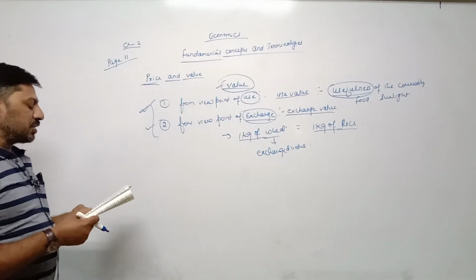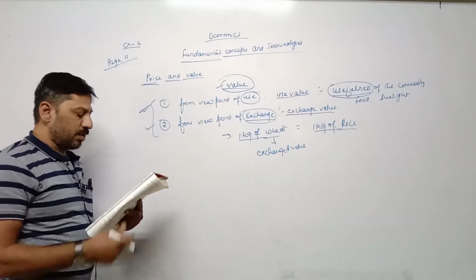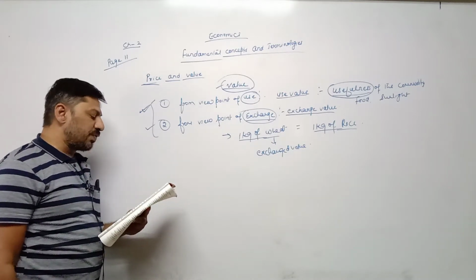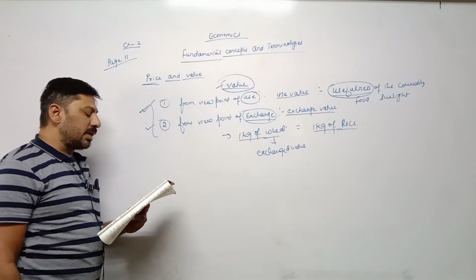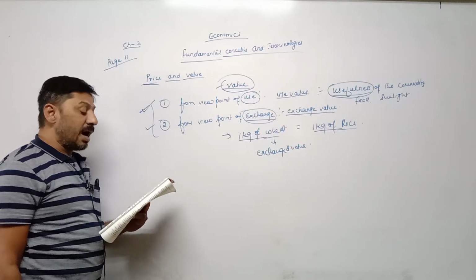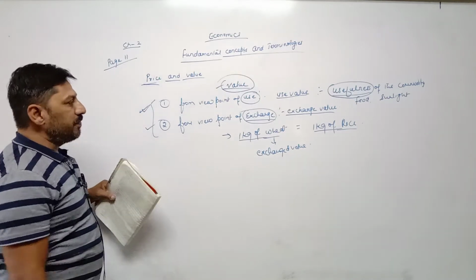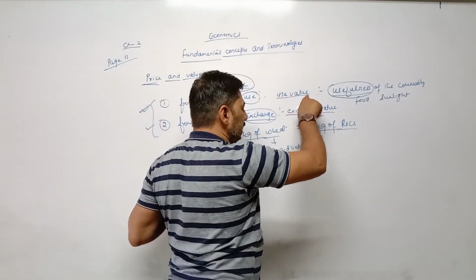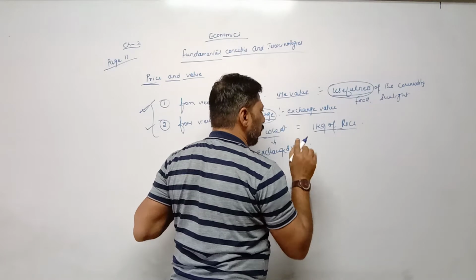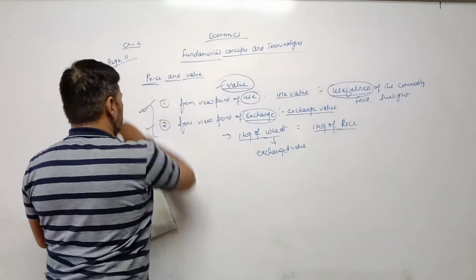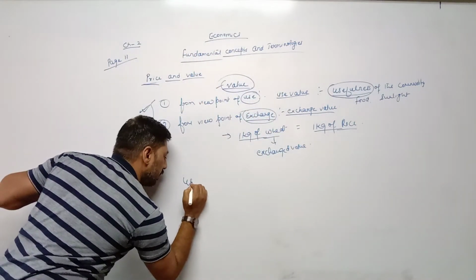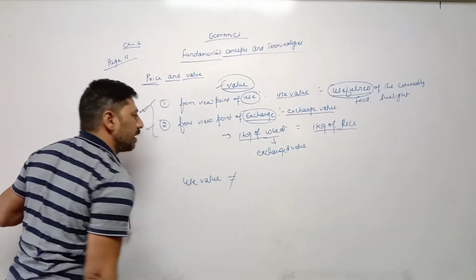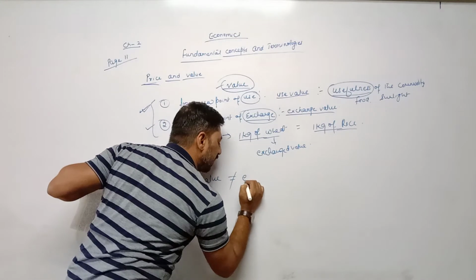Now, next, the relationship between use value and exchange value. If a commodity has high use value, then it is not necessarily said to have high exchange value. Means the commodity which has use value, it is not necessary that it has exchange value also. Here I am writing: use value, not necessary that it has exchange value also.